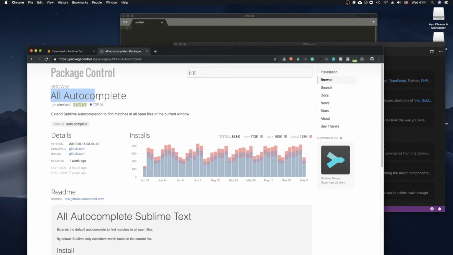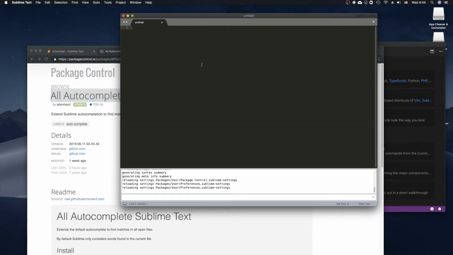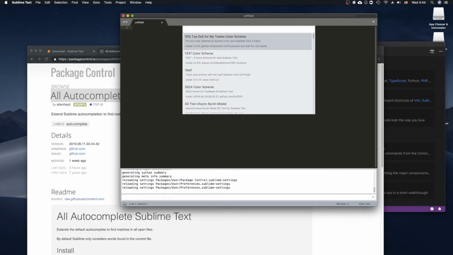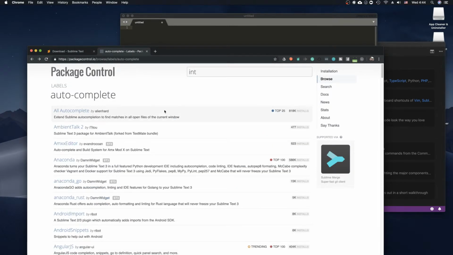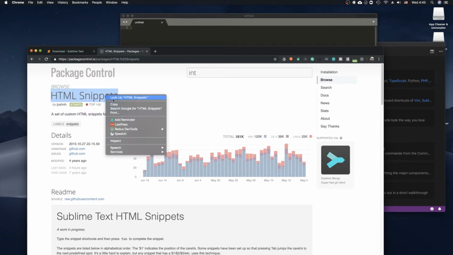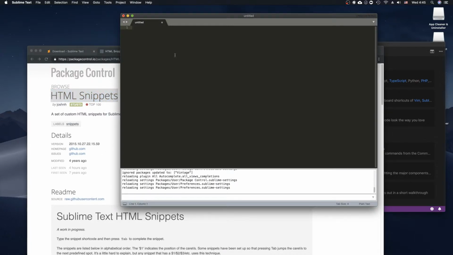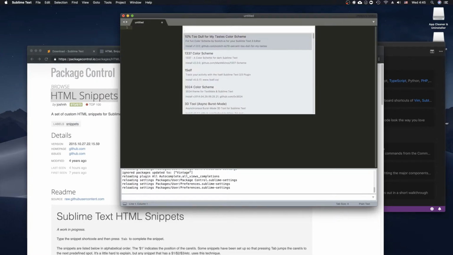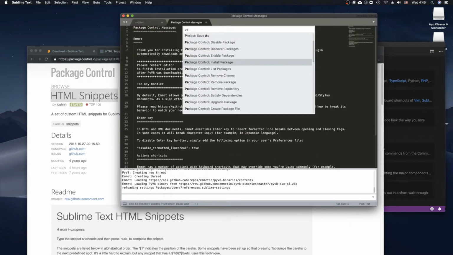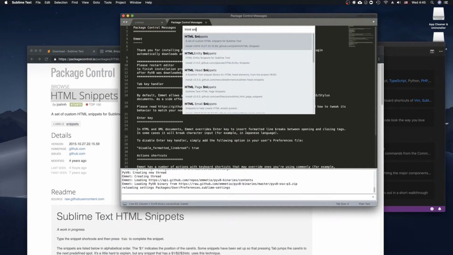Alright, let's try this one. All Autocomplete. Package. Go there. All Autocomplete. We'll try that one. What else is pretty nice to have? HTML snippets. Those are always good to have. Emmet is always great to have. Package, HTML, snippets.